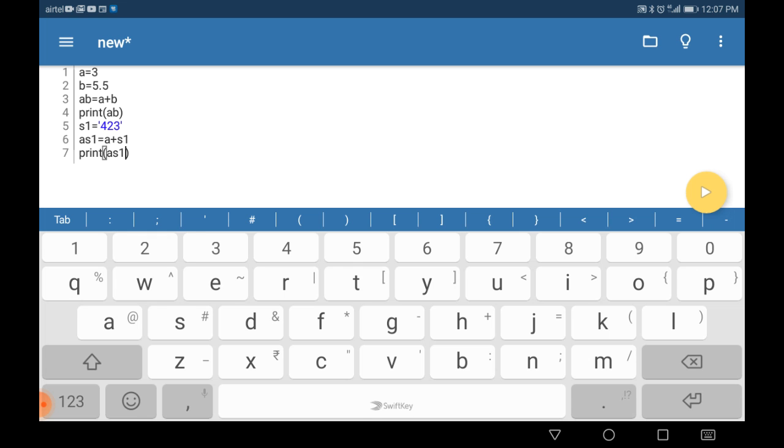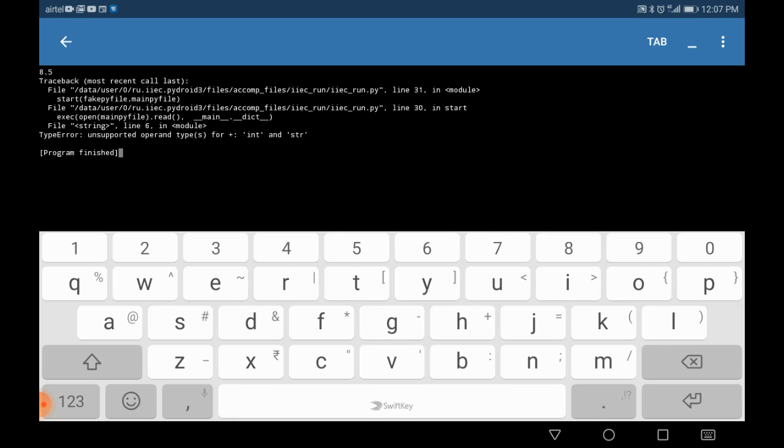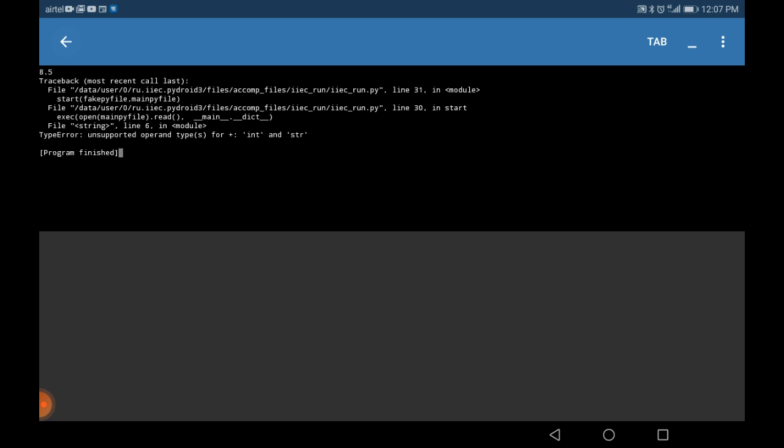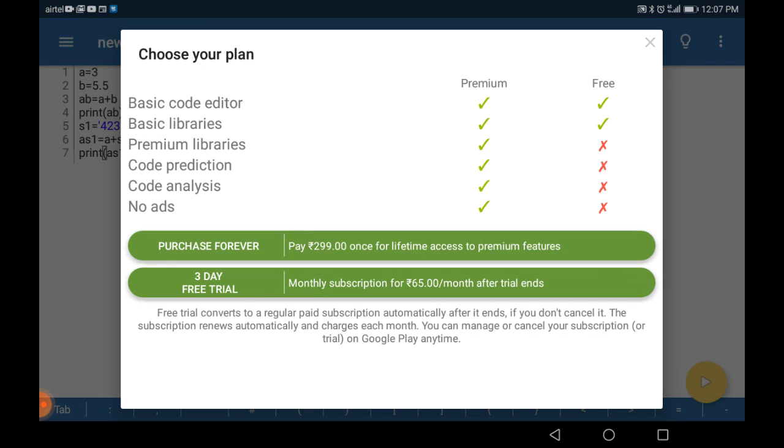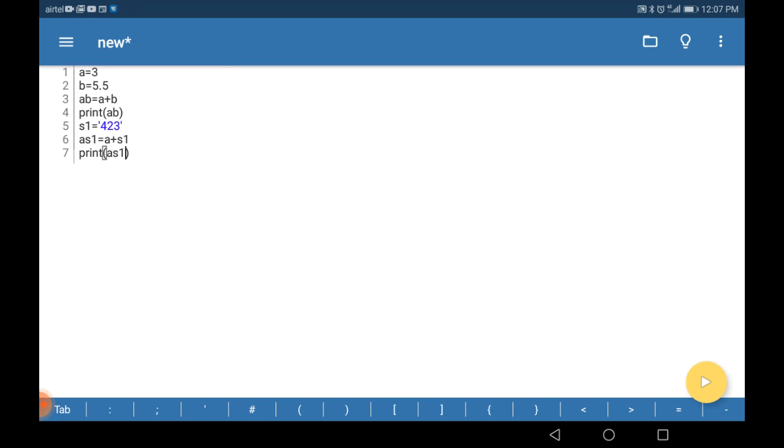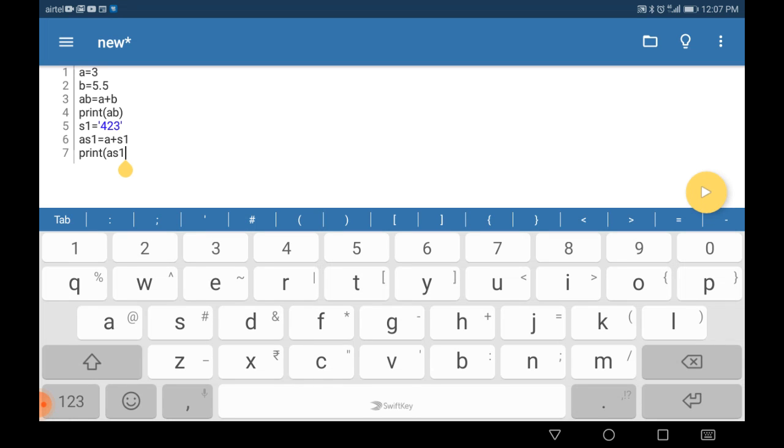I'm trying to add or combine an integer type and a string type. Here I got a type error: unsupported operand types for plus. Data types string and integer or float values can't be added. Such cases will get a type error.